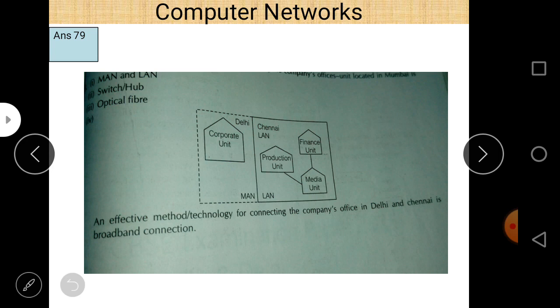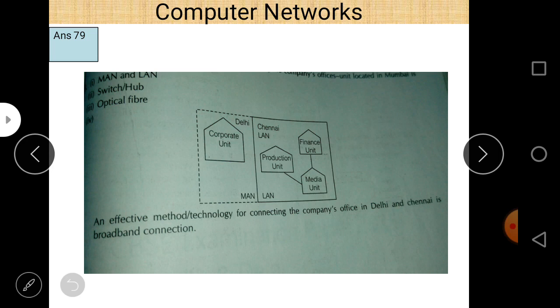And third important thing is using networking devices. In so many questions this type of problem is asked: within a particular building, how can you connect different computers? To connect different computers within the same building we can use hub or switch. And why do we use hub or switch?